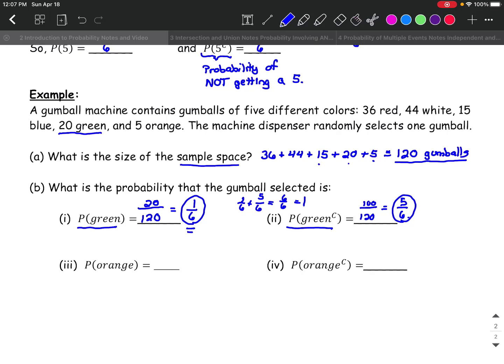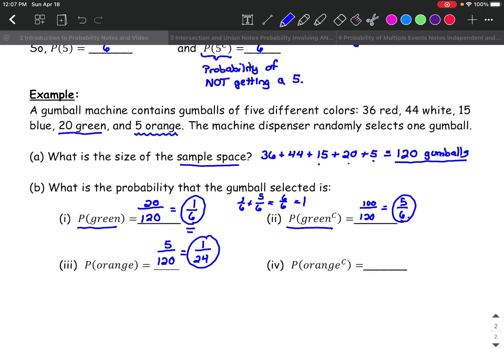All right, let's find the probability of orange. Well, if we look, there are 5 orange gumballs. So there are 5 orange gumballs out of 120 possible gumballs. And we can reduce that because 5 goes into 5 once and goes into 120 24 times.